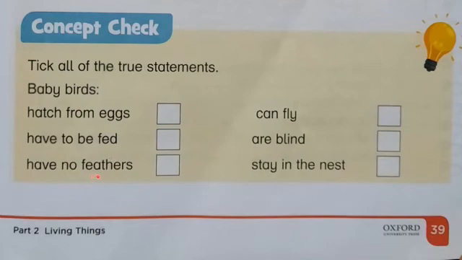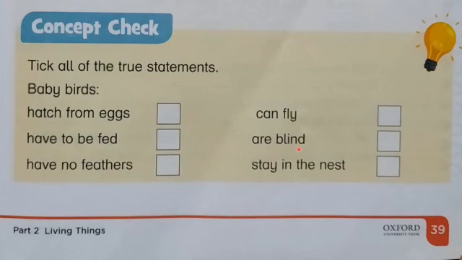Have they feathers? No, they have no feathers on them because I have told you they are bald. Can they fly? Obviously no. If they are bald, they have no feathers, they have no wings. How can they fly? Are they blind? Yes.